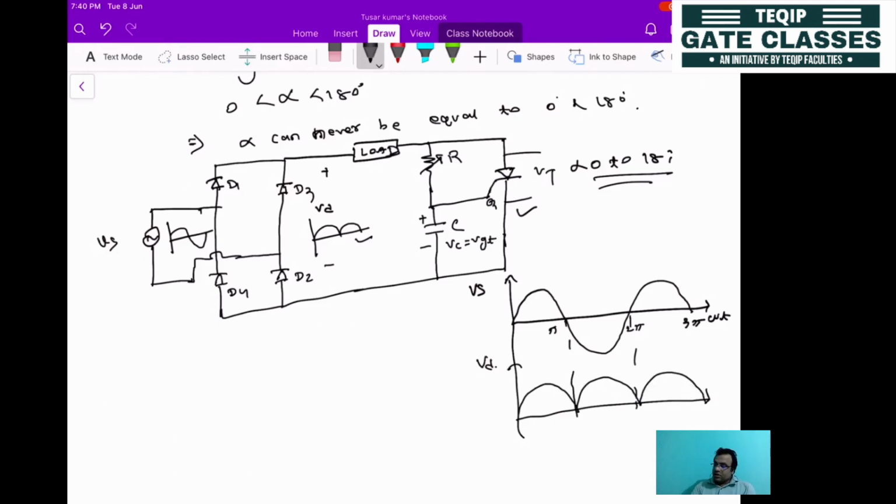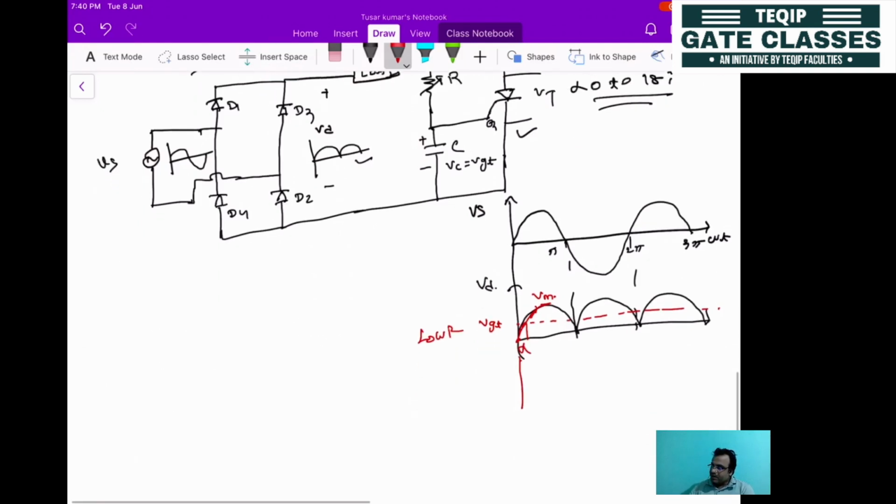So what will happen when the capacitor gets charged? The capacitor will start from 0 and gradually approach Vm. But the thyristor threshold voltage, let's say this is your VGT, then the thyristor will be switched on here. So this one will be your alpha. This is for a low value of R.